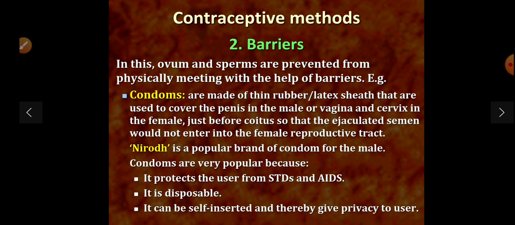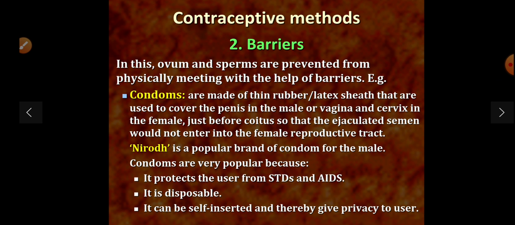Now barriers. In this, ovum and sperm are prevented from physically meeting with the help of barriers. It means fusion of gametes is prevented so that fertilization will not take place. Condoms are made up of a thin latex sheath that is used to cover the penis in the male, or the vagina and cervix in the female, just before coitus so that the ejaculated semen would not enter into the female reproductive tract.